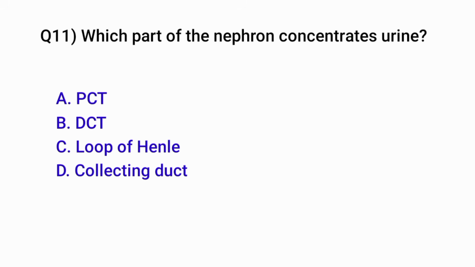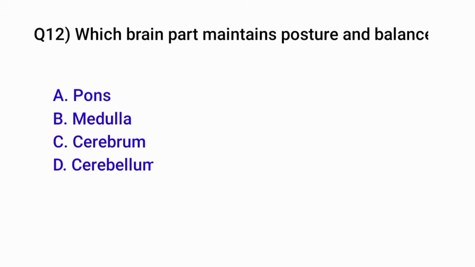Question number 11. Which part of the nephron concentrates urine? Correct option is C. Loop of Henle. Question number 12. Which brain part maintains posture and balance? Correct option is D. Cerebellum.